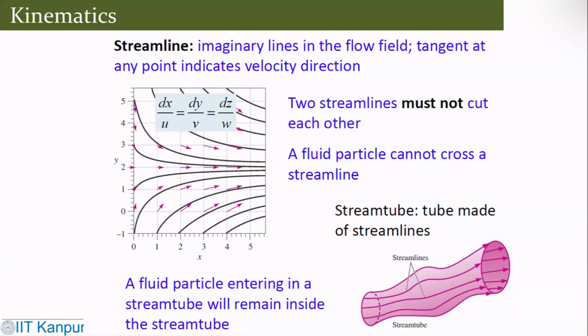And when you have a series of streamlines, it makes a stream tube, which is made of streamlines. So if any fluid particle enters inside the stream tube, it remains within the stream tube. It cannot go out of the stream tube because a fluid particle cannot cross a streamline. This is the important thing. And the stream tube is made up of streamlines only.